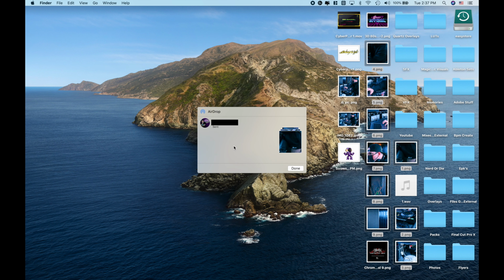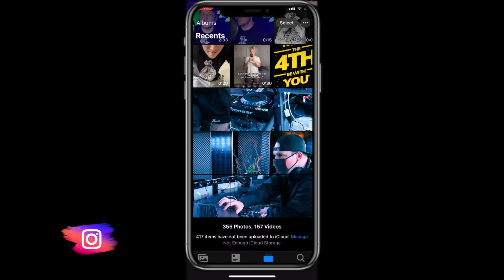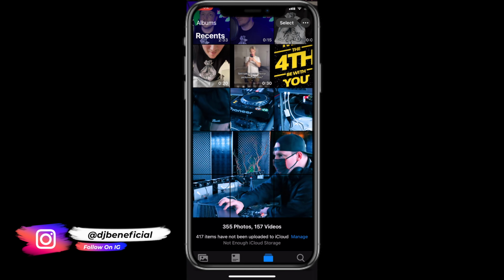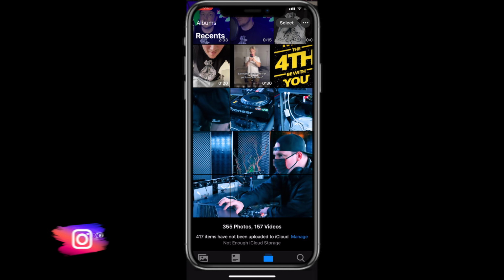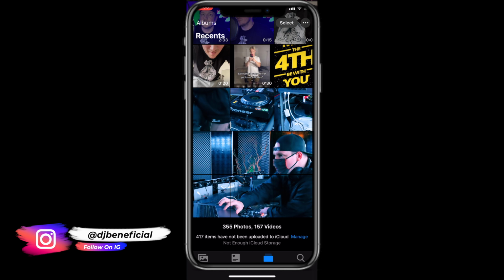All right, so once you got them all into your cell phone, you're ready to go ahead and upload them to your Instagram. Just make sure that you do them in the correct order, which is why we have them labeled numerically. All right, now back over here on your iPhone, go ahead and open up your Photos app, and you may see something that looks like this. Here you can see that all the files are in the phone now, but they're not in the correct order. Now that doesn't really matter. The only thing that matters is how they look when you upload it to your Instagram. If you do have an issue where you forget which one to upload in which order, just go ahead and reference the ones on your desktop that have been labeled numerically for that very reason.